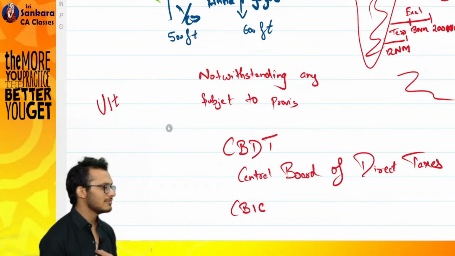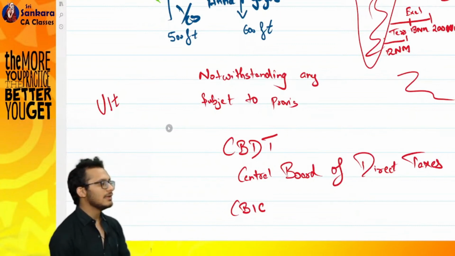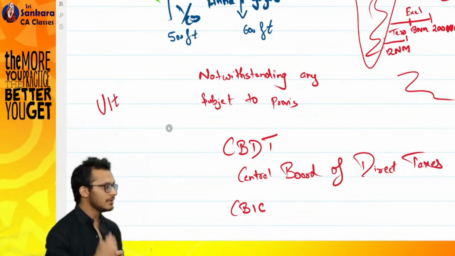First two words you know. Central Board. Next word is called Indirect Tax and Customs. Central Board of Indirect Tax and Customs. These are the bodies which you have.